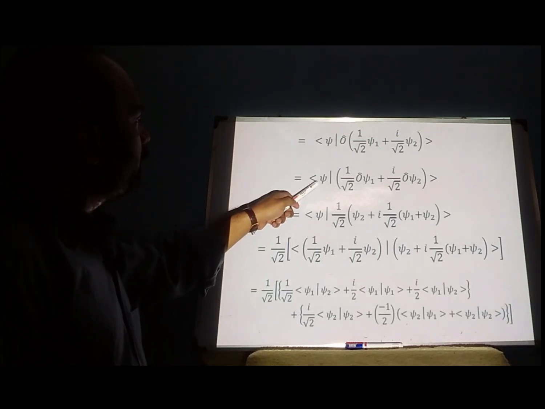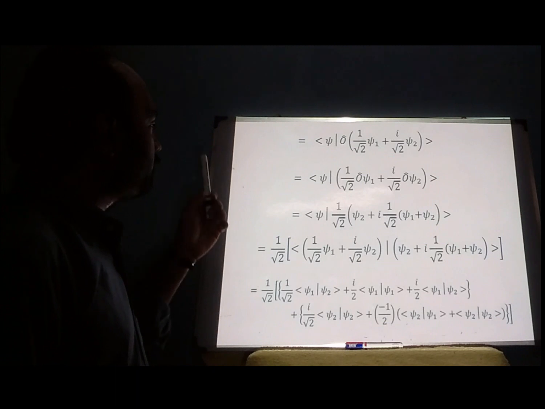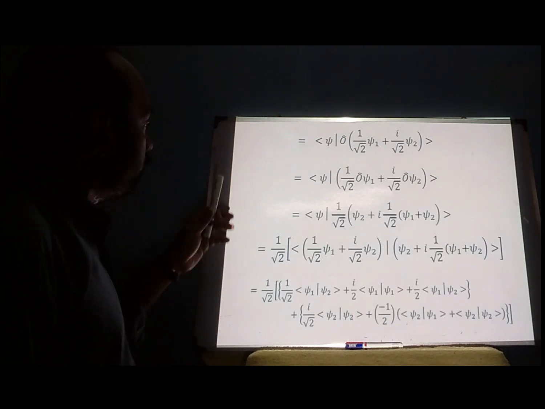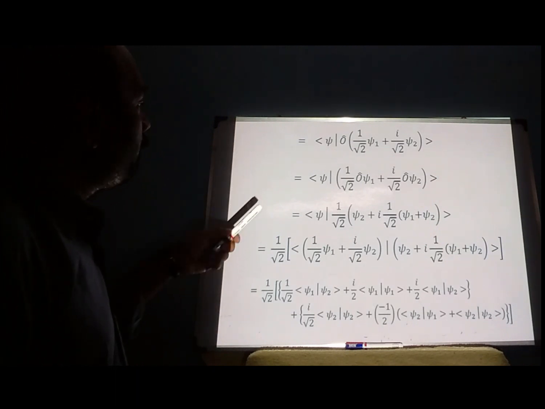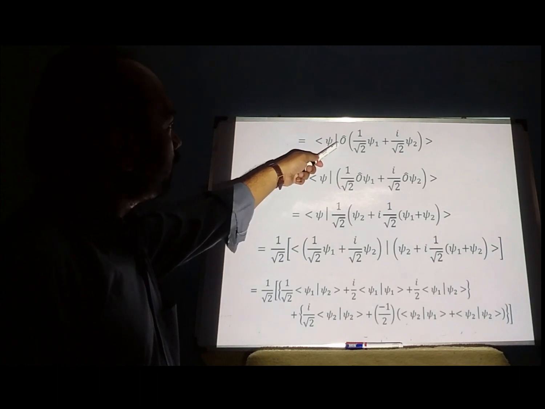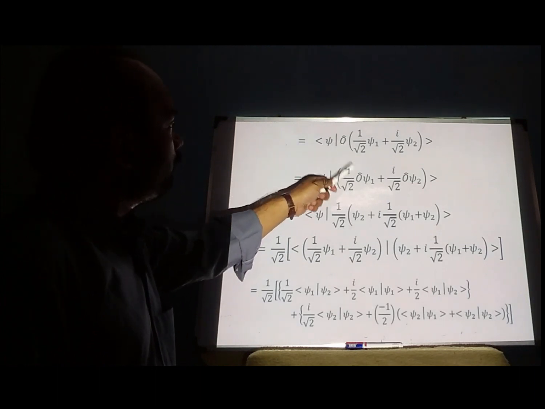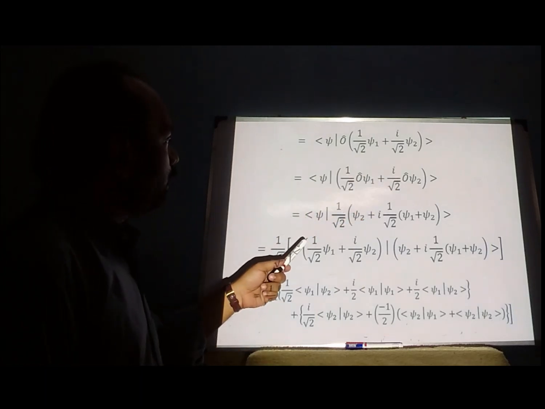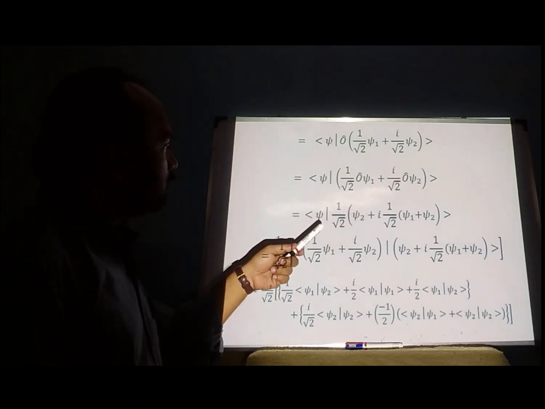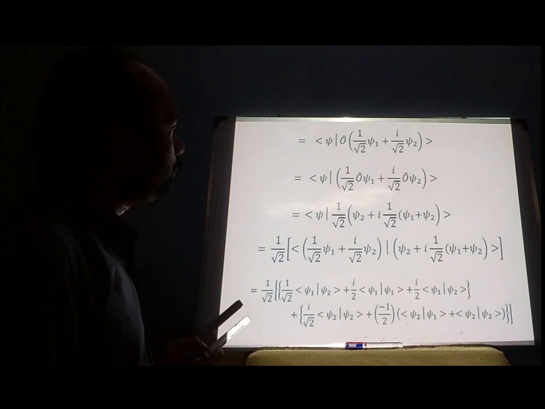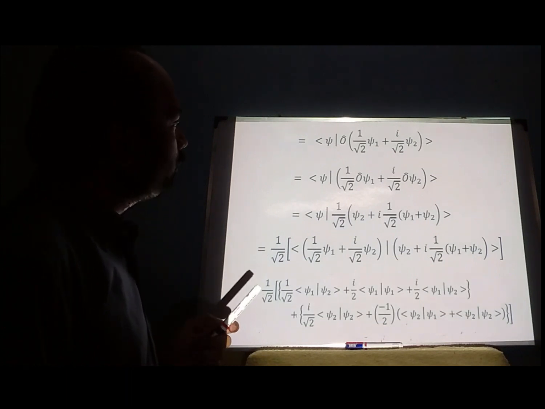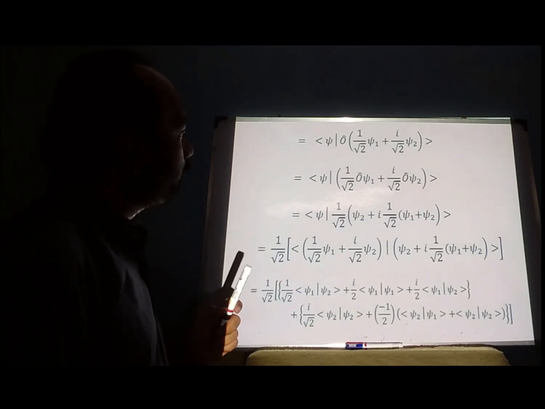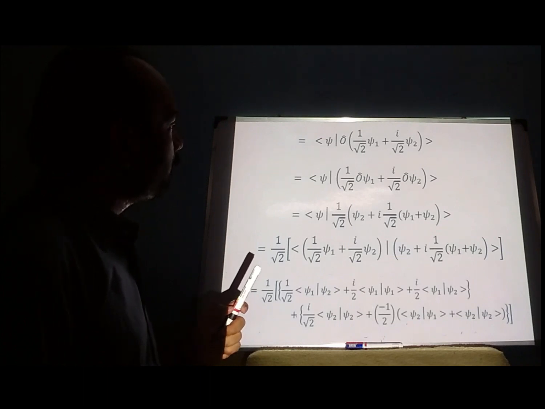So keeping psi on the left side unchanged, we will put the value of psi later. So operator O cap on psi 1, operator O cap on psi 2. When operator O acts on psi 1, I get psi 2, and when it acts on psi 2, I get 1 by root 2 times (psi 1 plus psi 2).